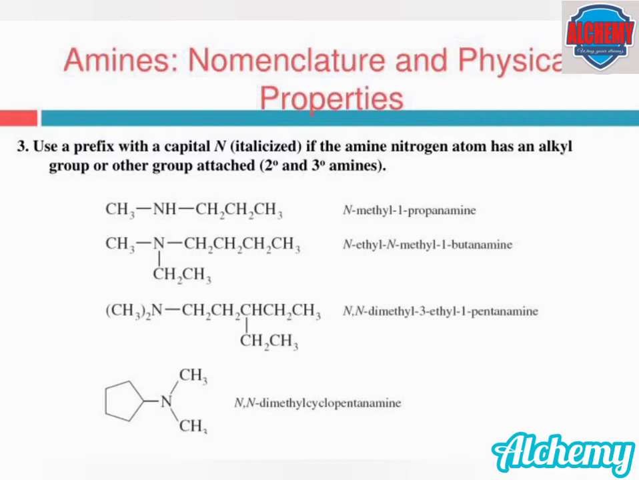The fourth example is also a tertiary amine where two hydrogens of ammonia are replaced by methyl groups and the third hydrogen is replaced by a cyclopentane. In this example, the cyclopentane ring is the parent chain, so the name of the compound is N,N-dimethyl cyclopentanamine.